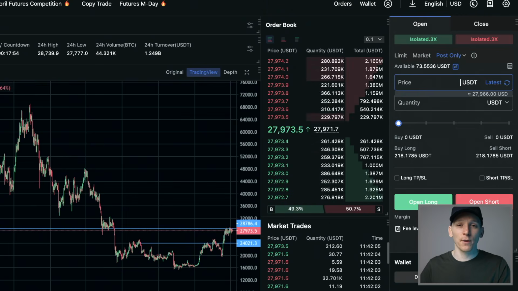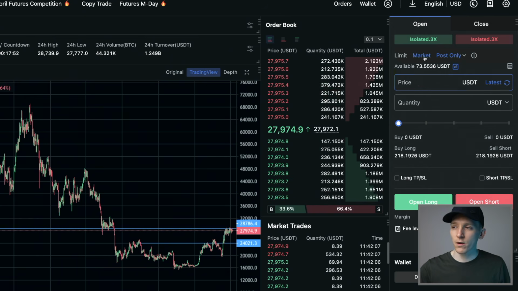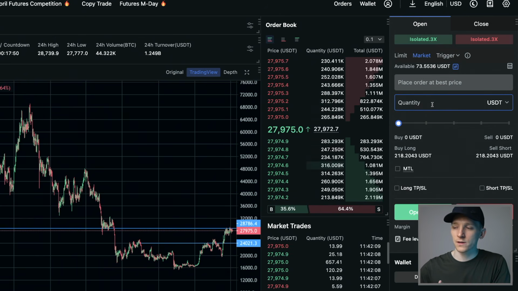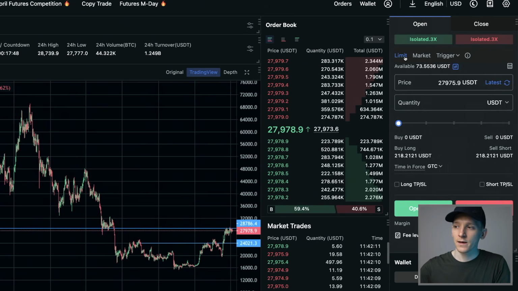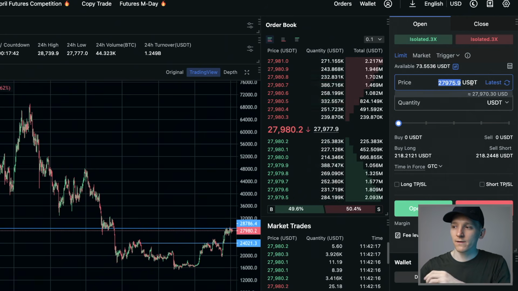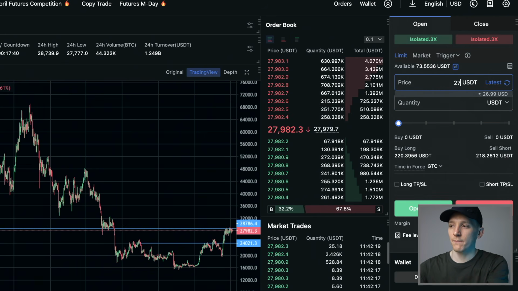MEXC allows us to input different order types. The first one I'll look at is post-only orders. So we'll go over market. You know, a market order is when you choose the amount that you trade, but not the price. Limit order is where you choose the price right here and the amount. Now with maker and taker orders, limit orders allow us to get maker fees.